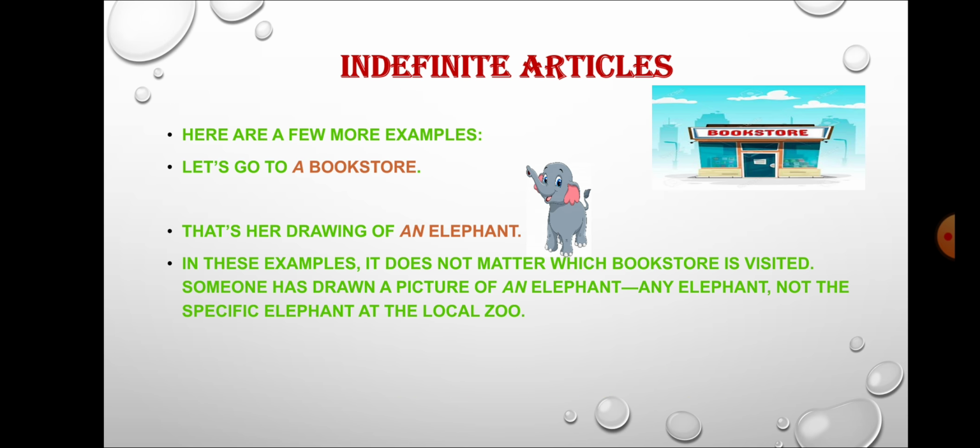Here some few examples are given. Let's go to a bookstore. Now see here the noun bookstore is mentioned, but which bookstore you are going to visit, that is not given. That's her drawing of an elephant. Now which elephant you are going to draw, that is also not given. In these examples, it does not matter which bookstore is visited. Someone has drawn a picture of an elephant, any elephant, not the specific elephant at the local zoo.